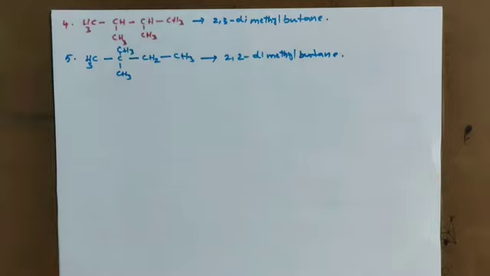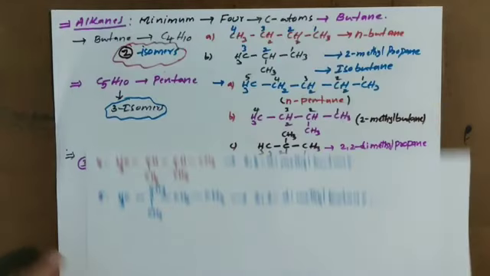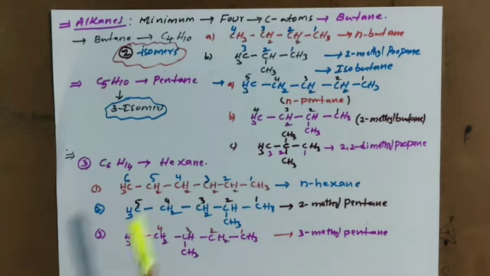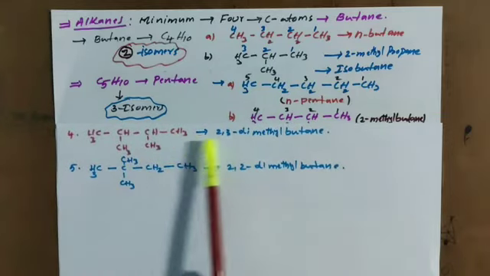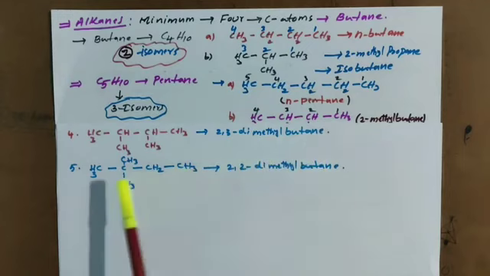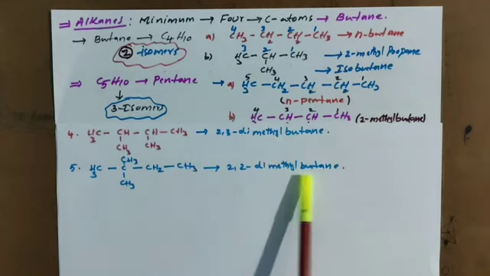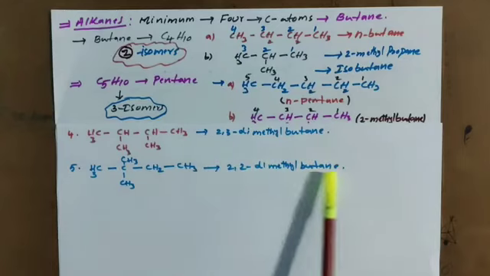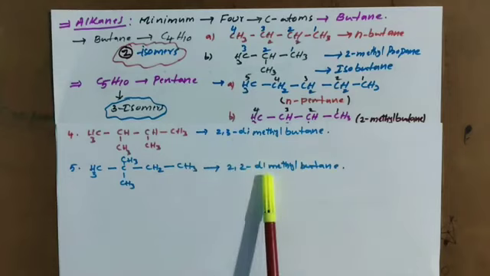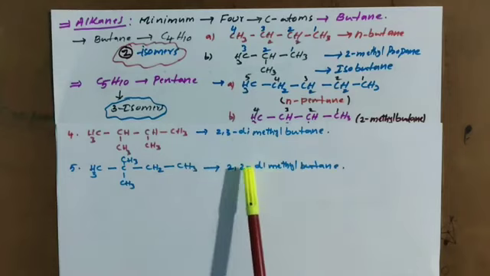Let me cross check. Look here: n-hexane, 2-methylpentane, and this is 3-methylpentane. And next we got 2,3-dimethylbutane and 2,2-dimethylbutane. Am I right? So total 5 we got.